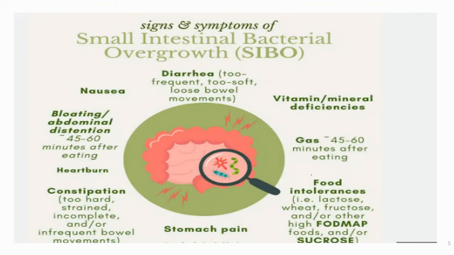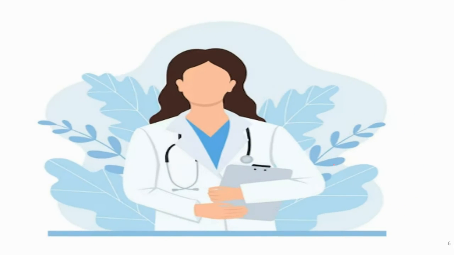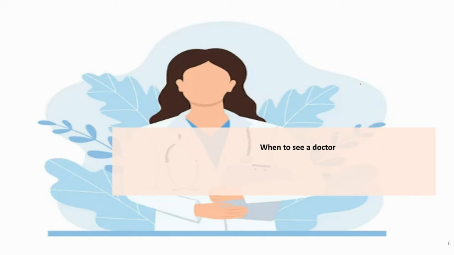Now, next we'll talk about the clinical features, that is, what are the symptoms and signs of SIBO. First and foremost, the symptoms and signs that you can observe are loss of appetite, abdominal pain, nausea, bloating, diarrhea, an uncomfortable feeling of fullness after eating, unintentional weight loss, and malnutrition. So, when to see a doctor?